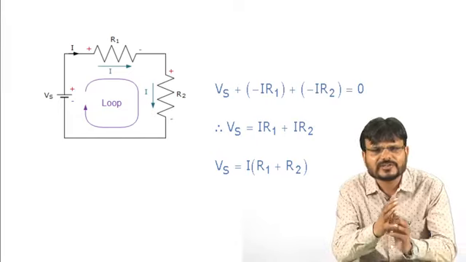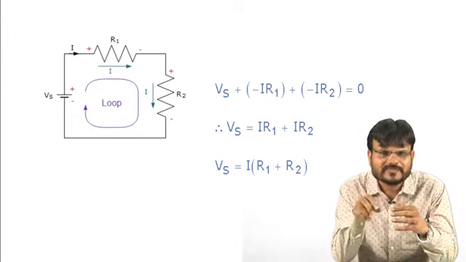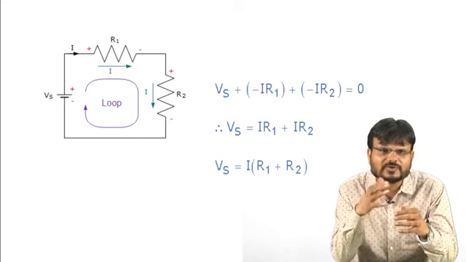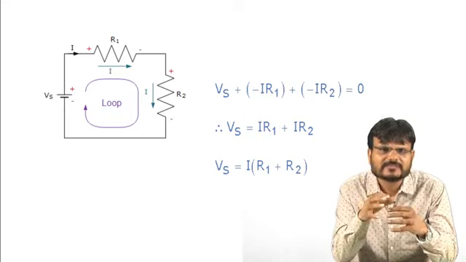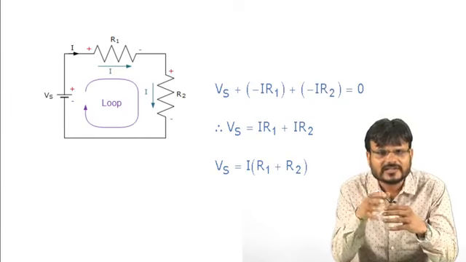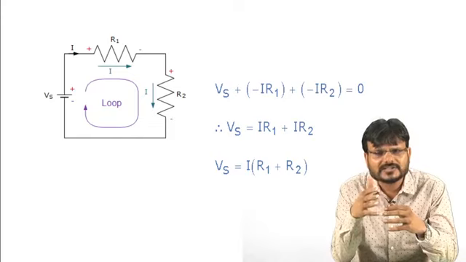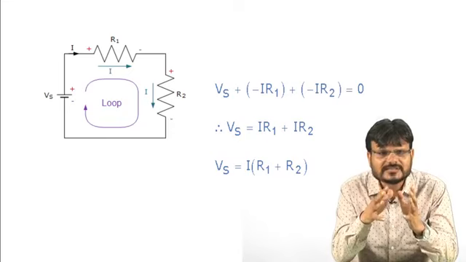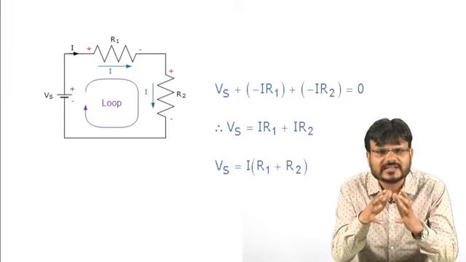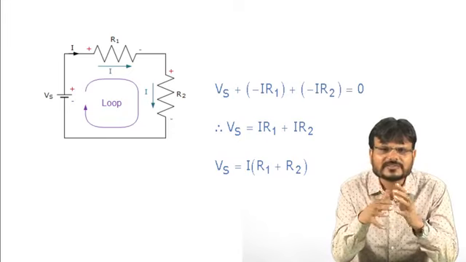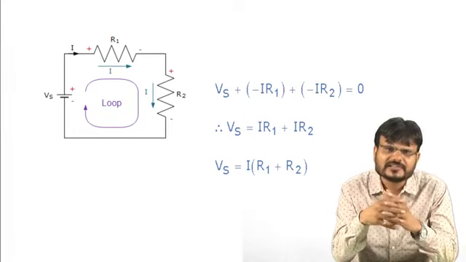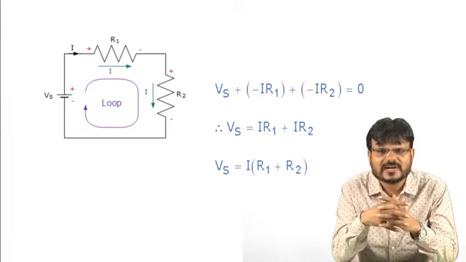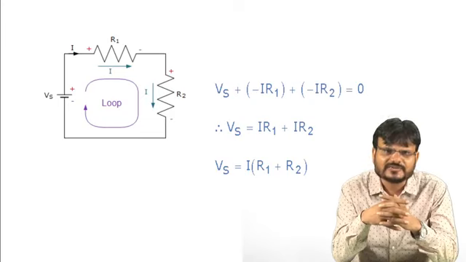Then current is flowing through this resistance R1, so there will be a drop. The drop can be denoted as plus to minus. So it can be written as Vs minus I into R1. Then again there is another drop, due to the resistance R2. So it can be denoted as minus I into R2. So the net voltage can be written as Vs minus IR1 minus IR2 is equal to 0. So after simplification you can write Vs is equal to IR1 plus IR2, or you can write Vs is equal to I in bracket R1 plus R2.